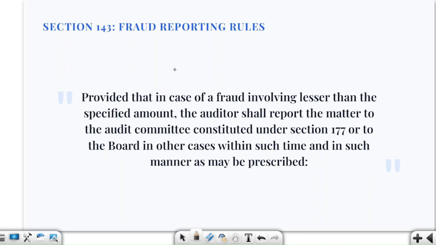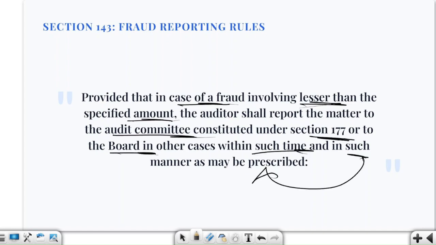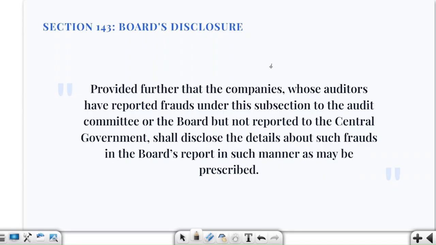Now, here they are also saying, provided that in case of fraud involving less than the specified amount, the auditor shall report the matter to the audit committee constituted under section 177 or to the board in other cases, within such time and in such manner as may be prescribed. Further, the companies whose auditors have reported frauds under this subsection to the audit committee or board of directors, but not reported to the central government, shall disclose the details about such frauds in the board of directors' report in such manner as may be prescribed. Okay.